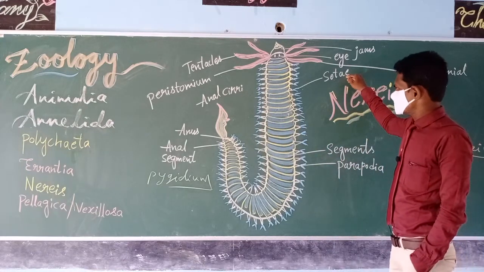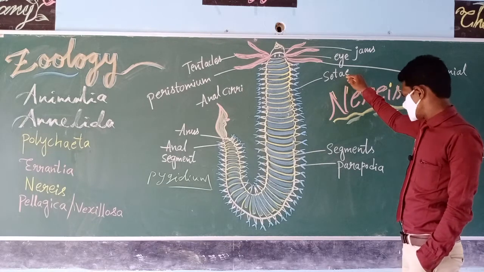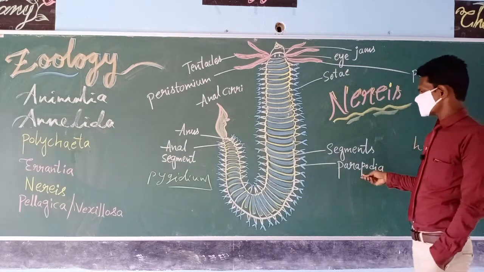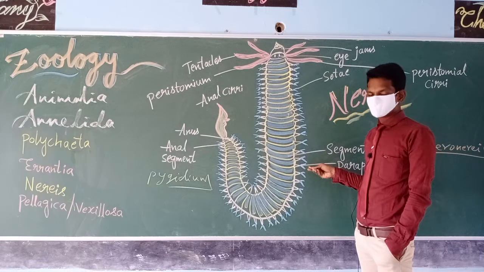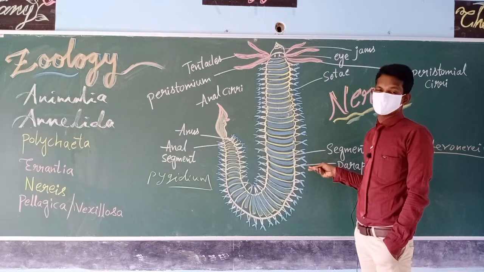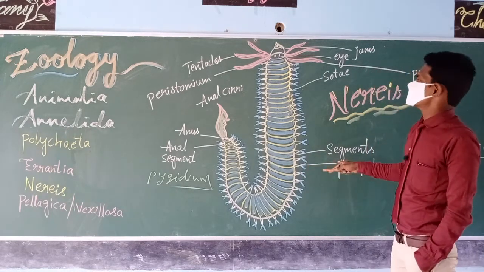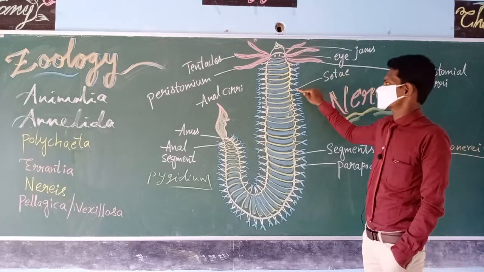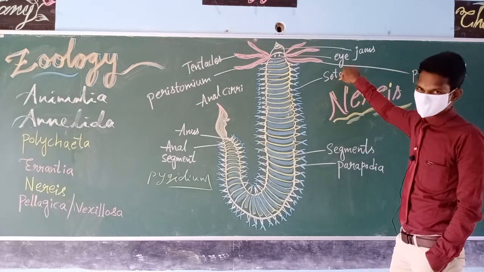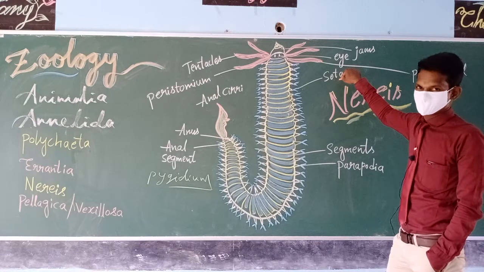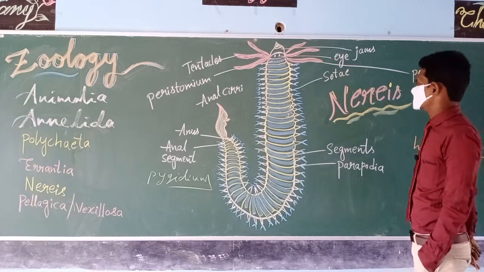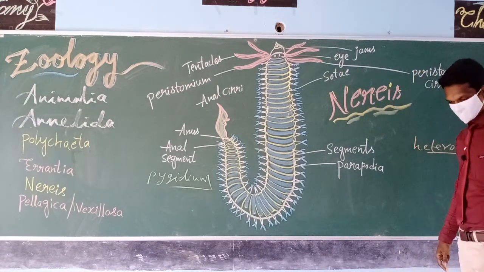Generally locomotion is done with the help of a special structure called parapodia. Each and every segment has one pair of parapodia. These parapodia have a special type of structure called setae. They are slightly sharp structures. Both of these help in swimming.